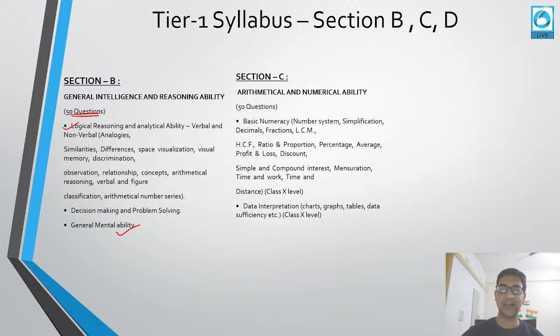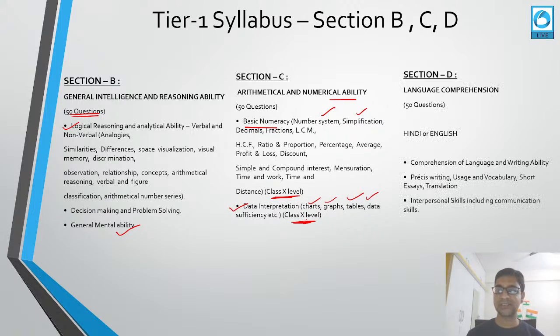Then section C is arithmetical and numerical ability, where there are questions on basic numeracy, number system, simplification, decimals, fractions, and LCM. Then you have HCF, ratio and proportion, percentage, averages, profit and loss, discounts. All this syllabus has been given in the notification. You should focus on the syllabus. Always focus on the syllabus. Then you have simple and compound interest, mensuration, time and work, time and distance. Only class 10th level questions will be asked. Then we have data interpretation, where you will be given data based on charts, graphs, tables, data sufficiency, and that will also be of class 10th level. Then the fourth section is section D.